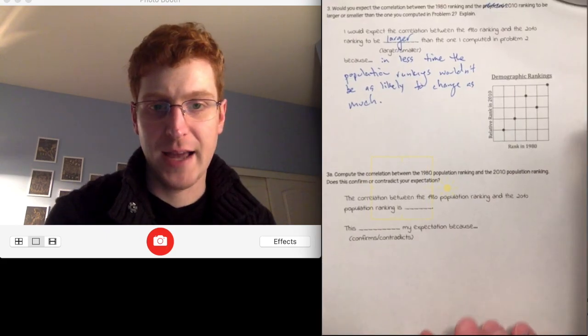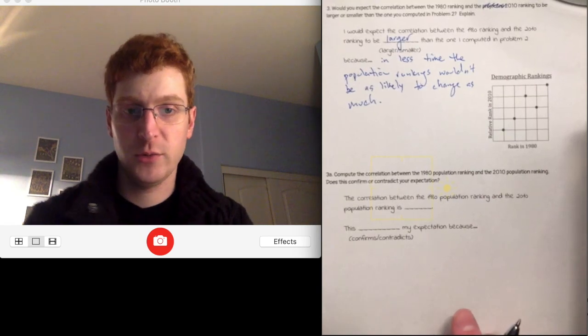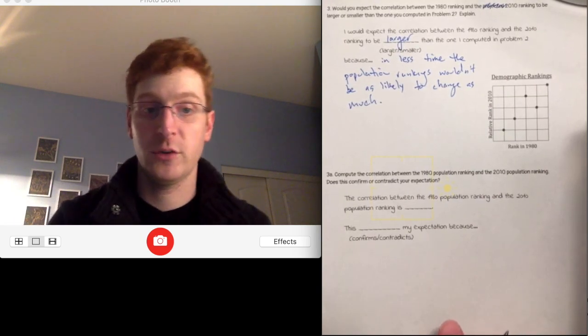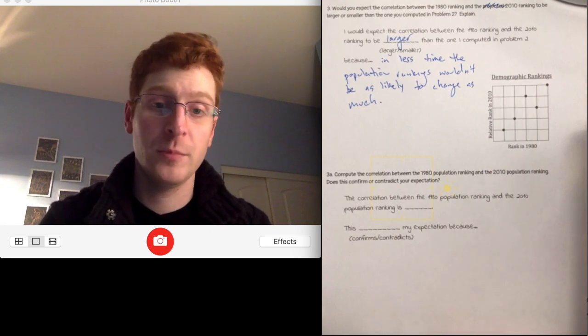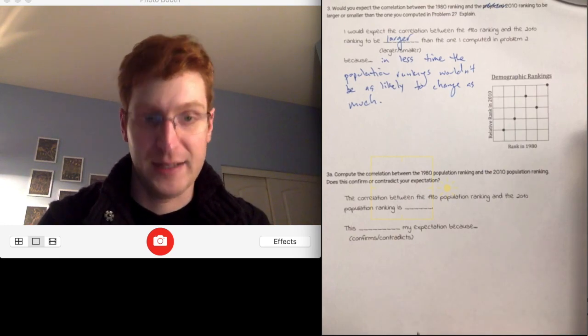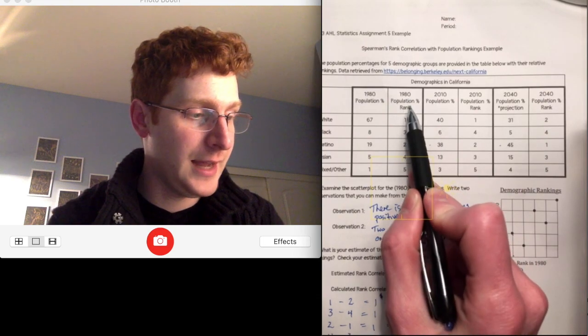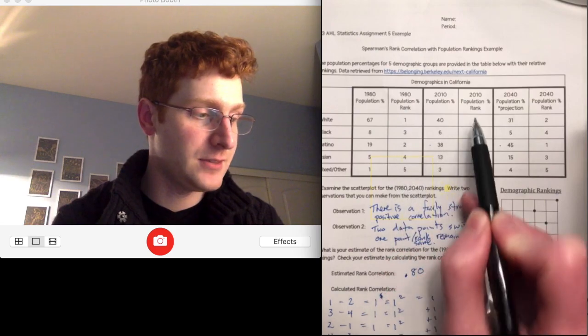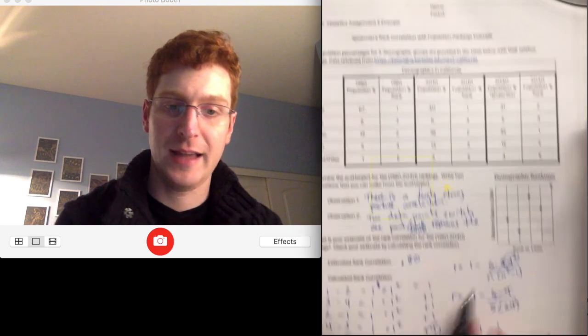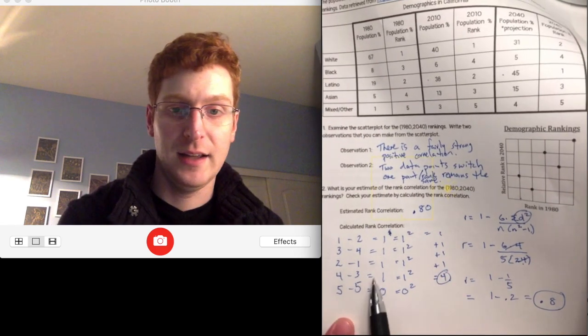Problem 3A asks us to compute the correlation between the 1980 population ranking and the 2010 population ranking to see if it confirms or contradicts our expectation. So I'm going to compare the 1980 population ranks to the 2010 population ranks, and I'm going to make these lists on my paper to do the calculation like I did in problem 2.